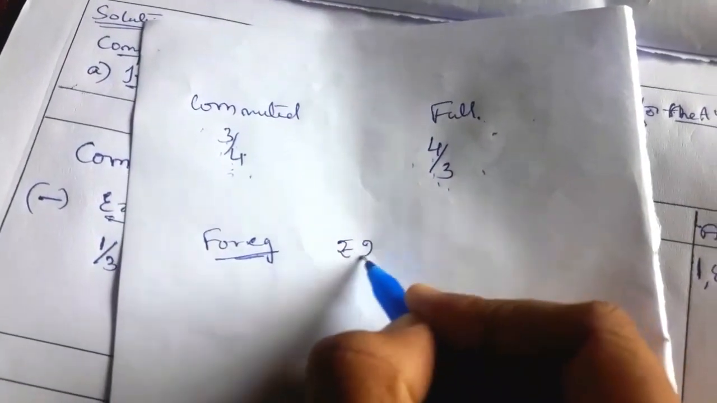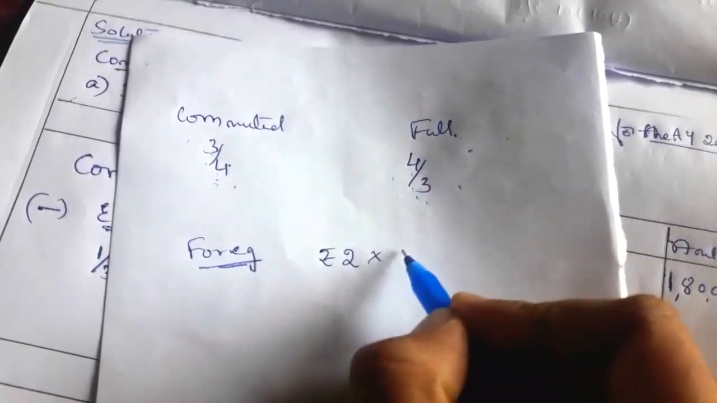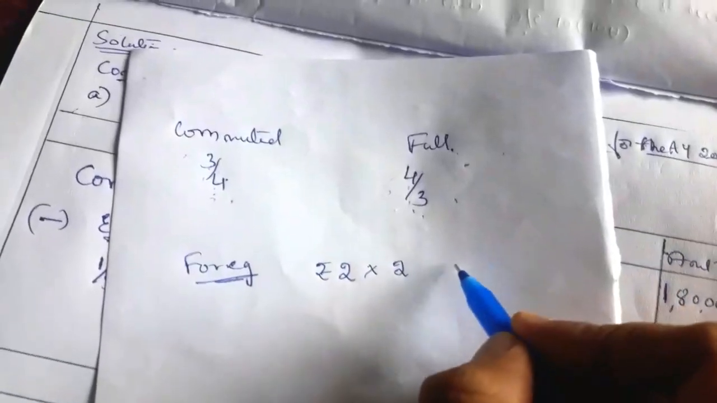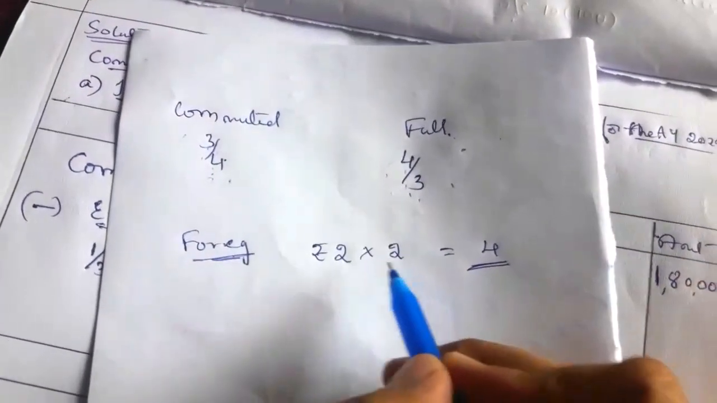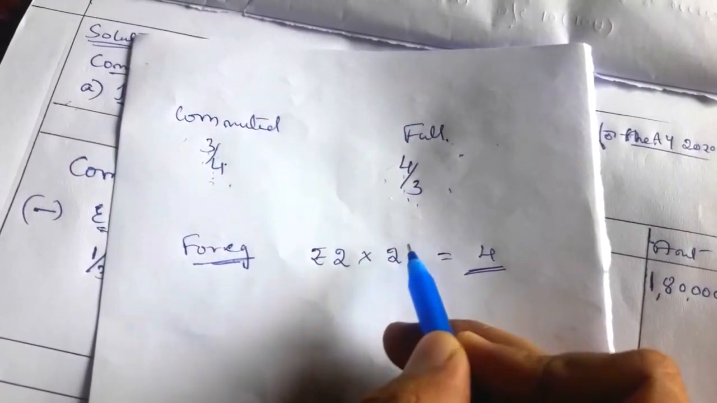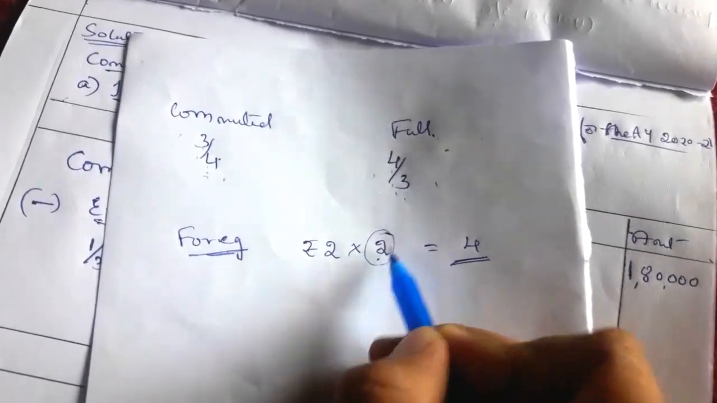rupees 2 value is multiplied by 2. Okay, so when we multiply, we'll get the value 4. The answer is 4. So now we have wrongly multiplied this 2. This 2 is wrongly multiplied. Now we have to cancel.